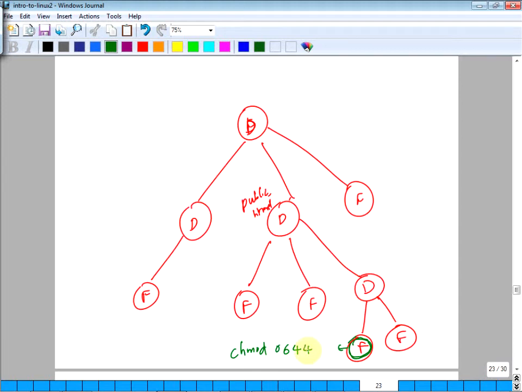0644. That's a very common permission you set. What does that mean? Read and write for me, the owner. Read permission for the group and others. By the way, 604 won't make any sense. Why would you suppress something for users but everybody can get it? That doesn't make sense. Typically the owner has the most permission, the group has a little bit less, others have less, or they're all equal.